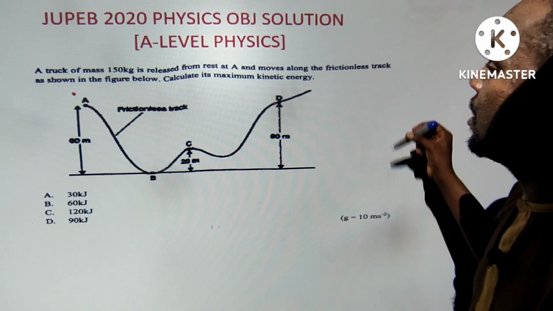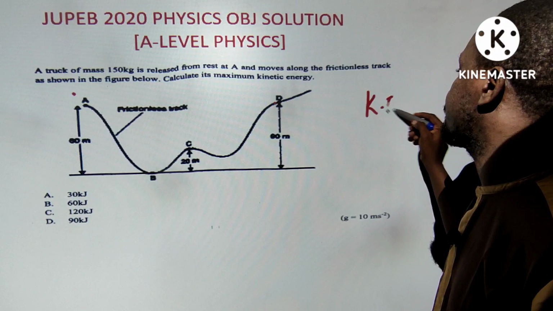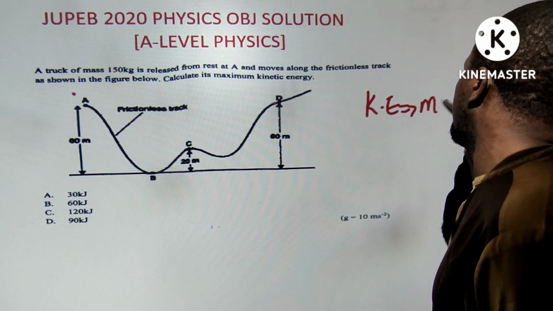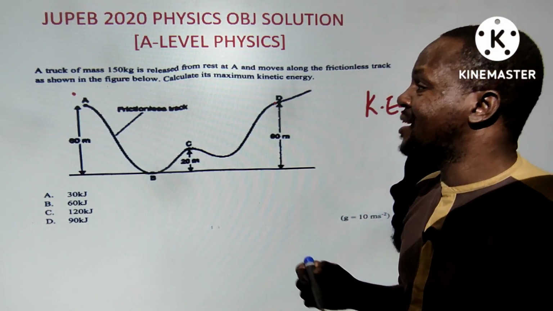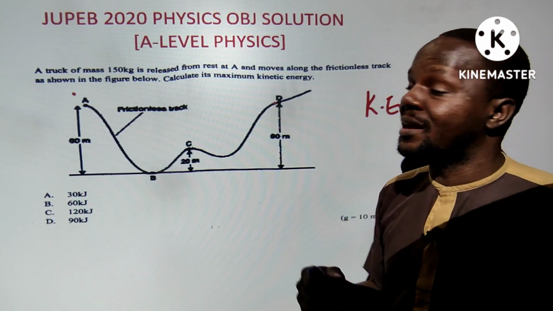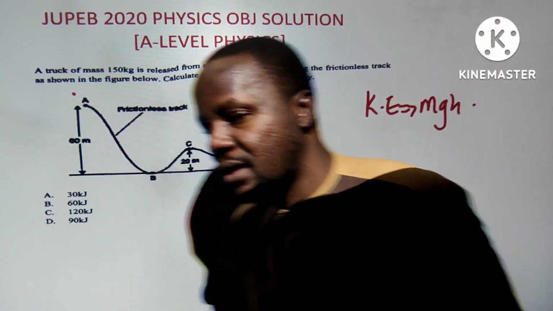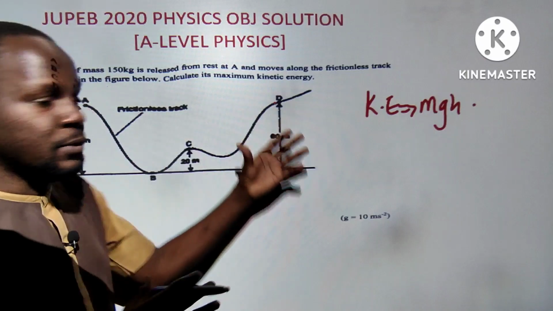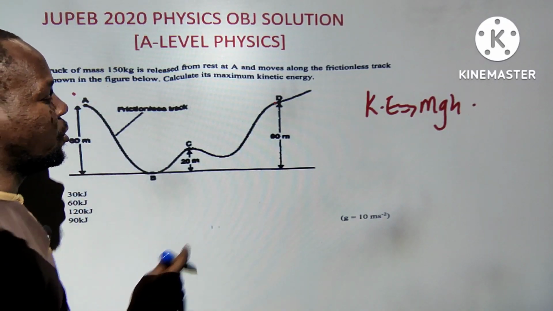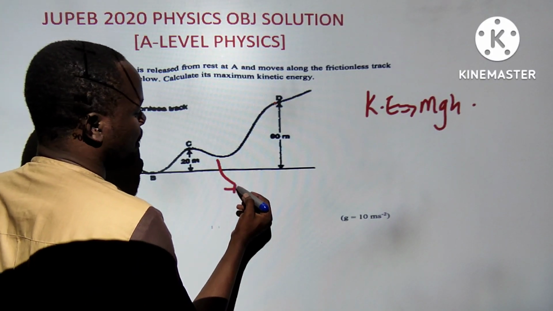Conserved to what? Potential energy. So KE we can say is equal to mgh, right? Now another thing you need to understand is that kinetic energy has now turned to potential energy. Potential energy is what? In a conservative field, potential energy does not depend on what?